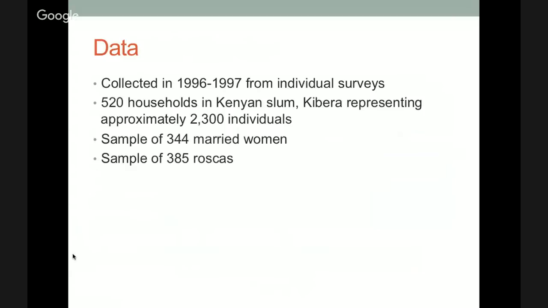In terms of data, they collected some data in 1996 and 97 from individual surveys. They looked at 520 households in a Kenyan slum, and approximately 2,300 individuals were surveyed and included in this sample. They narrowed the sample more particularly down to 344 married women, and they also collected information on ROSCA groups themselves, of which they had about 385.